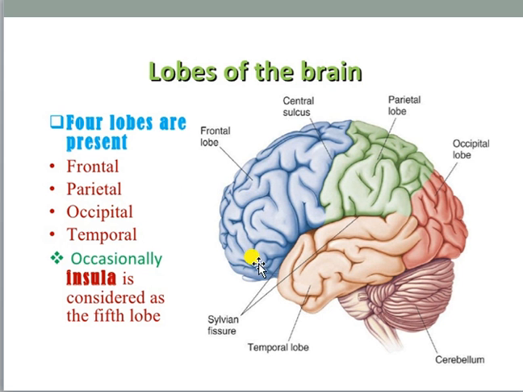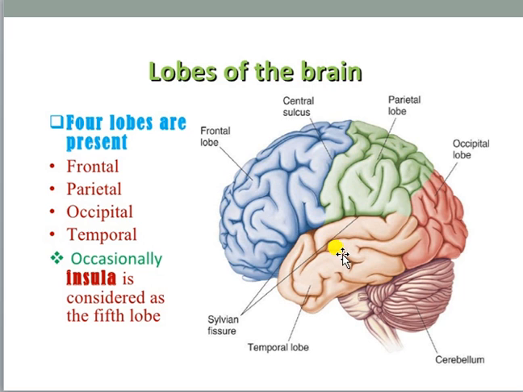You can see here in this slide the lobes of the brain, that means the lobes of the cerebrum. I have told you there are four lobes present in the cerebrum region. First is the frontal, second the parietal, third the occipital, and fourth the temporal. The frontal lobe is the first lobe, and it is exclusively responsible for thinking, for maintaining our personality, any kind of planning, as well as several other activities of the cerebrum. Keep it in mind, the next lobe is the parietal lobe. This is the portion where the analysis of any kind of stimulus is going on.